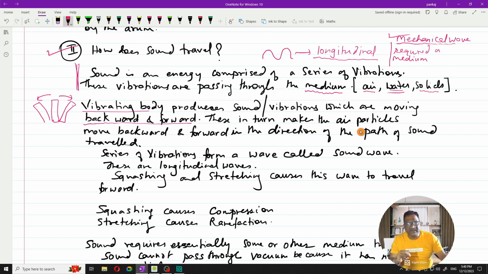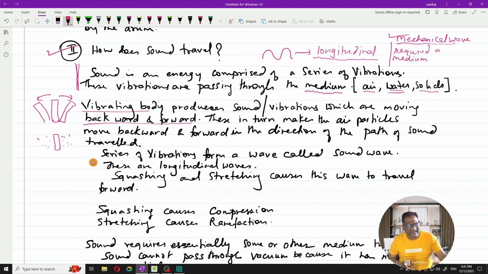This in turn makes the air particles move backward and forward. Now, this is the neutral position. The air particles which are surrounding are also going to move forward and backward because of the movement of this prong of the tuning fork, isn't it?